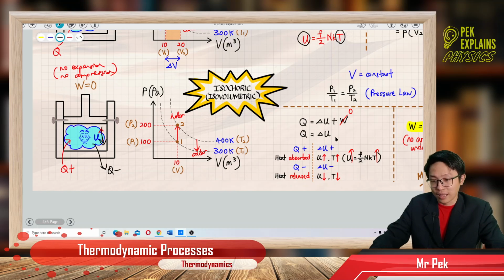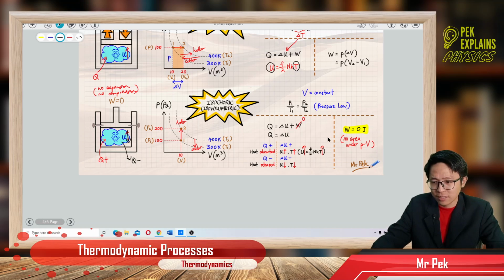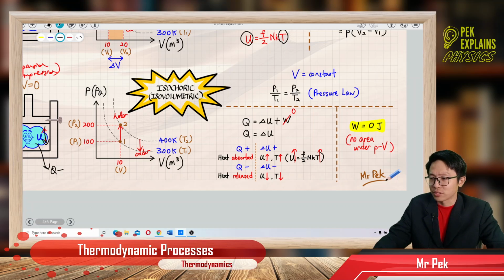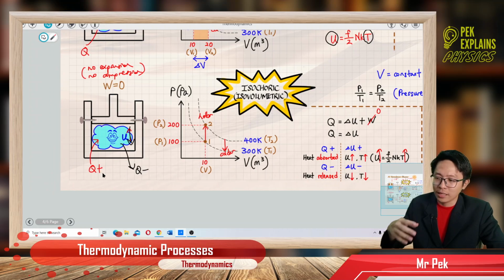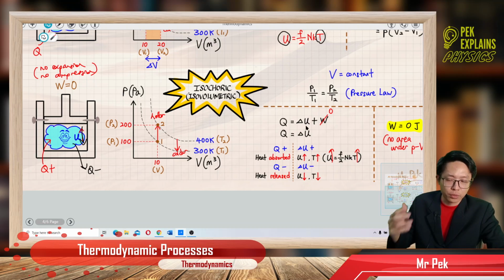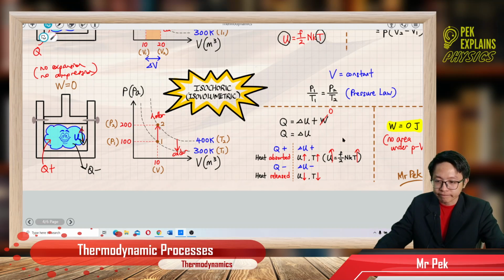This is what is meant by conservation of energy. The energy is not being destroyed. It must go somewhere else. It must be stored somewhere else. Energy cannot just disappear like that. When heat energy goes in, it doesn't just disappear; it will be stored inside the gas in the form of internal energy. When the heat energy is lost, the internal energy of the gas will also decrease. It's all about conservation of energy. So the first law of thermodynamics is all about conservation of energy.